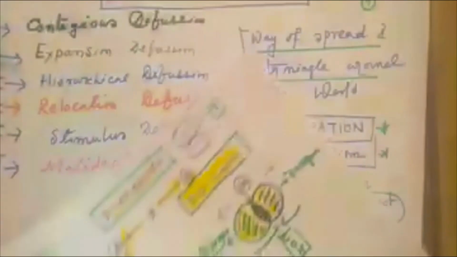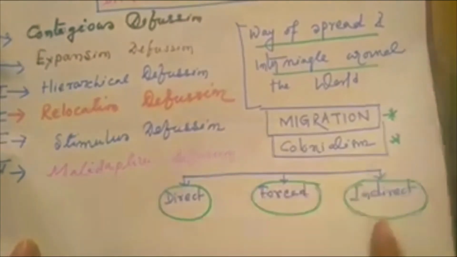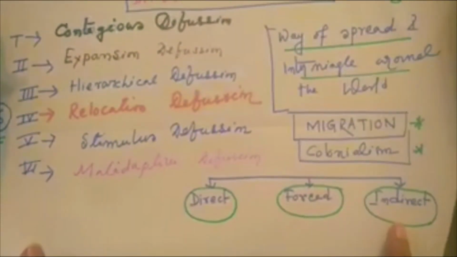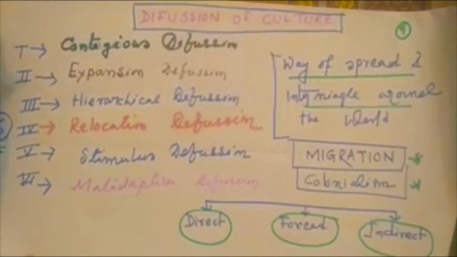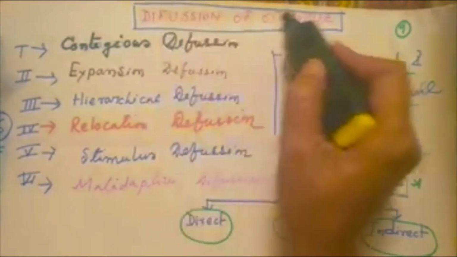Next one is the diffusion of culture. Culture is ever changing, ever dynamic, and it changes through time. Culture is just like light. Culture starts its journey from its place of origin. The origin place of culture is known as the cultural hearth, and culture always radiates and spreads from its source region.